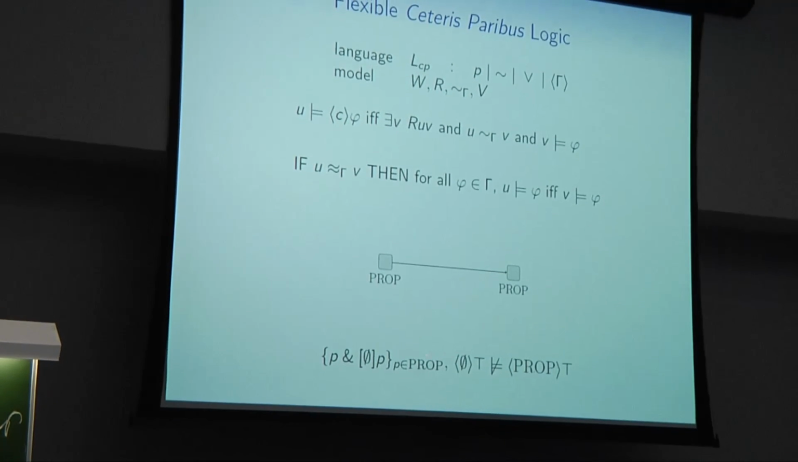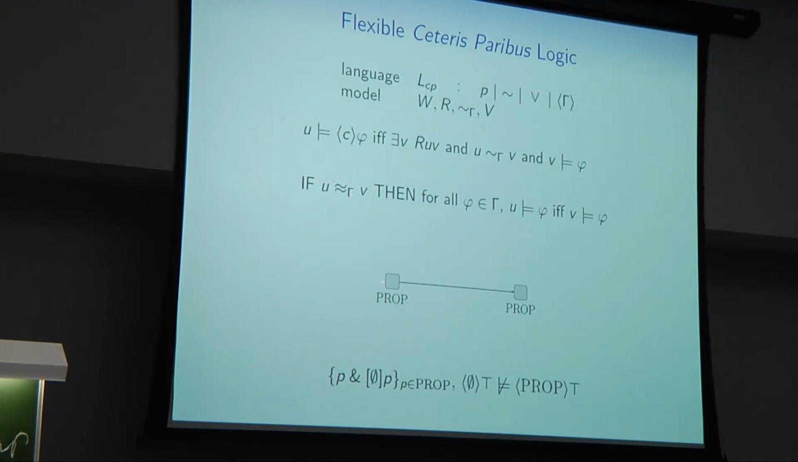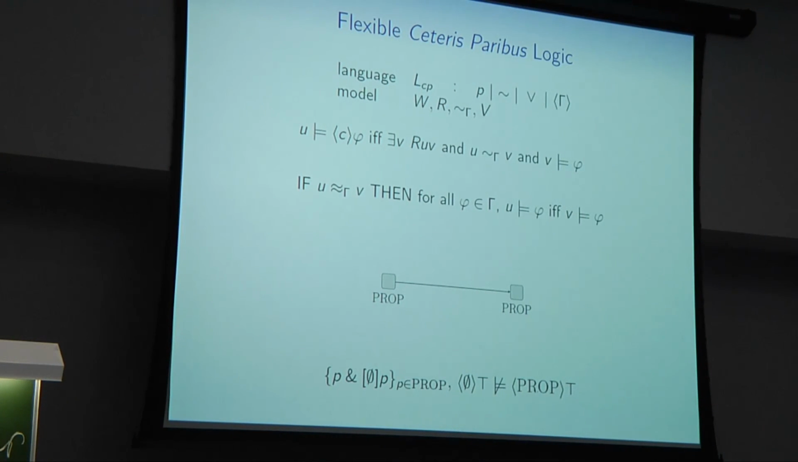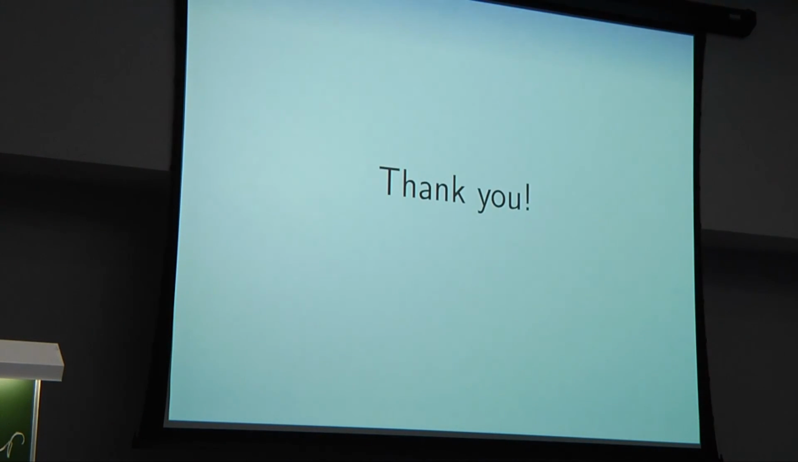So in this case here, the premises here are all satisfied. So we have all the propositional variables being true here and true here, but that's not sufficient to ensure that the diamond prop T holds at this node here, because we still don't know whether these are in the basic interpretation of the equivalence relation associated with gamma. So there's our final theorem then, that the flexible Ceteris Paribus logic is going to be axiomatized by inclusion and preservation. Thank you very much.